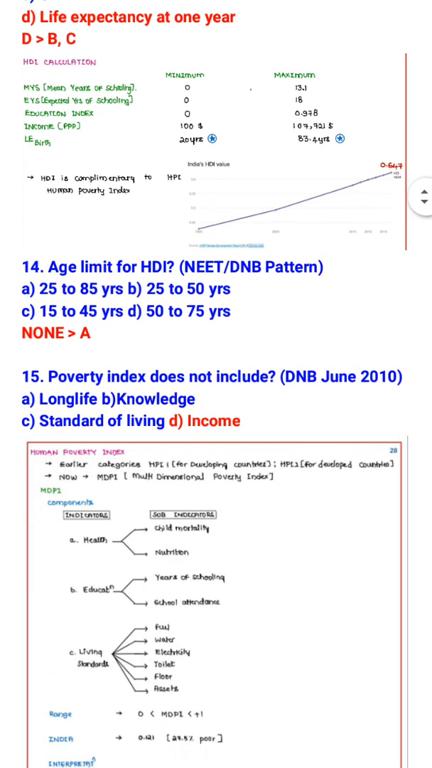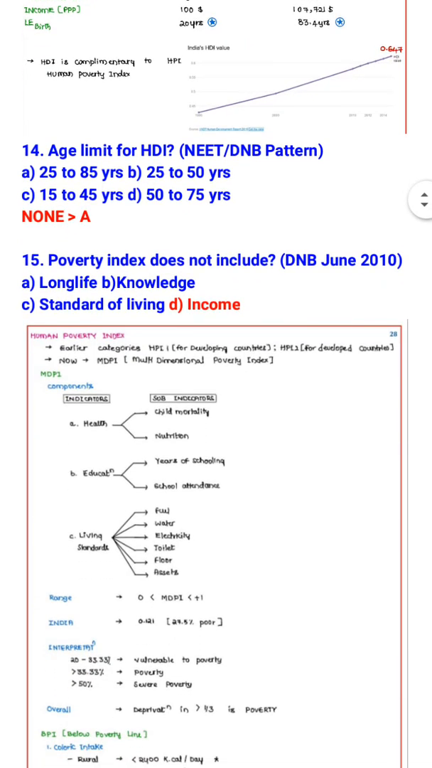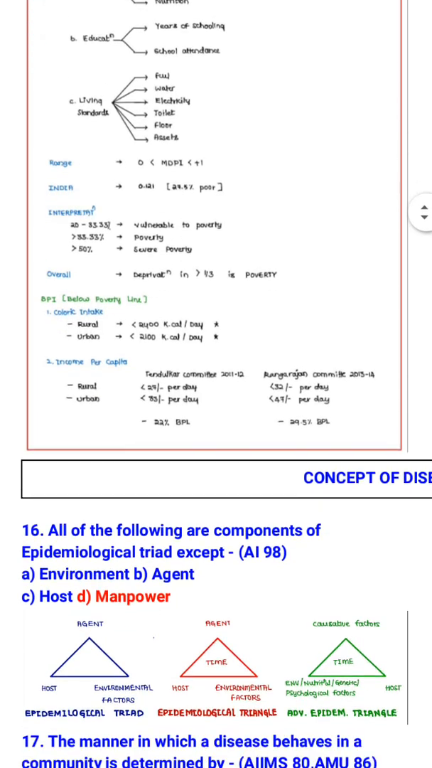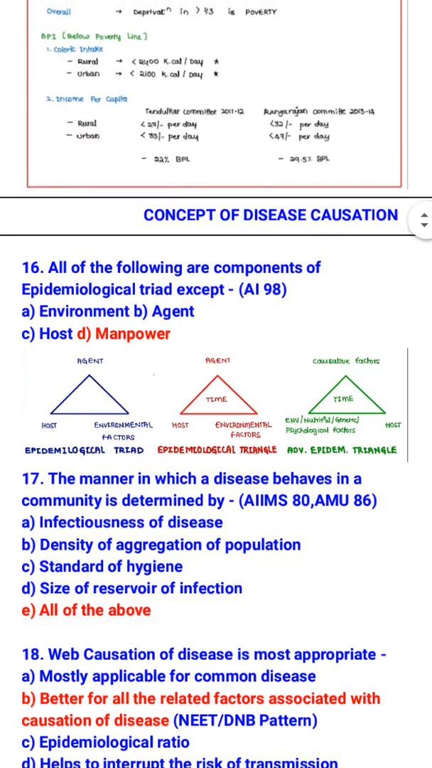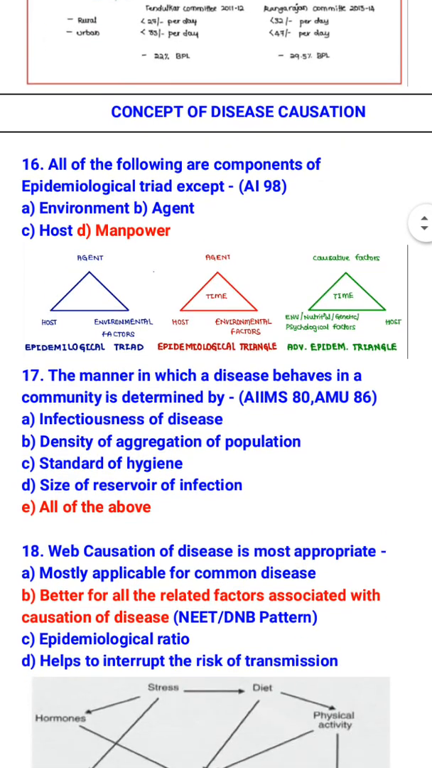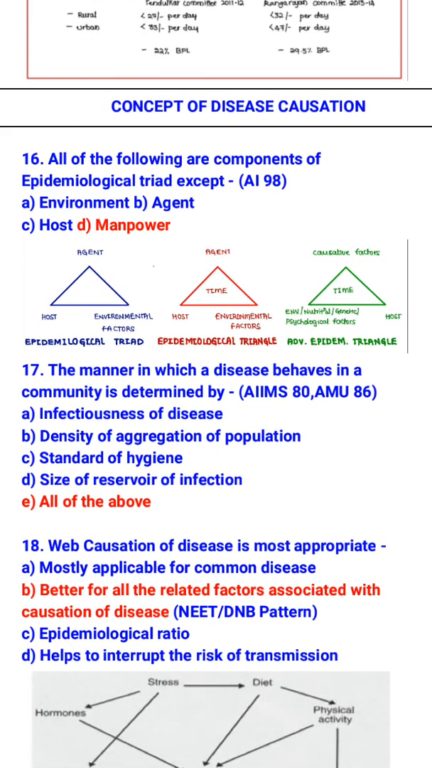Age limit for HDI is none, but if none is not an option, then 25 to 85 years. Poverty index does not include income, it includes long life, knowledge and standard of living. Concepts of disease causation. All of the following are components of epidemiological triad except, so epidemiological triad constitutes of environment, agent and host. It does not include manpower.